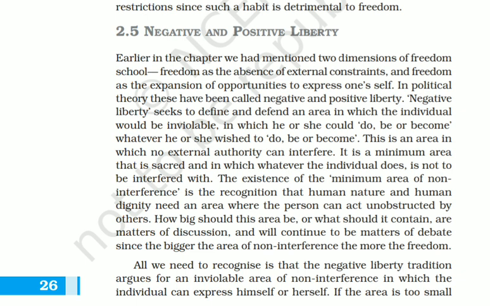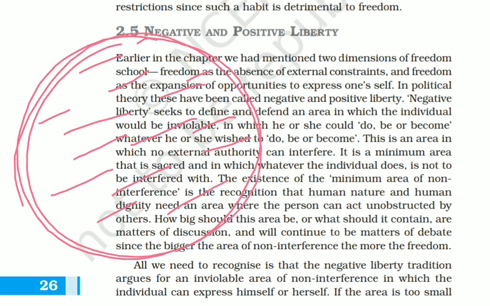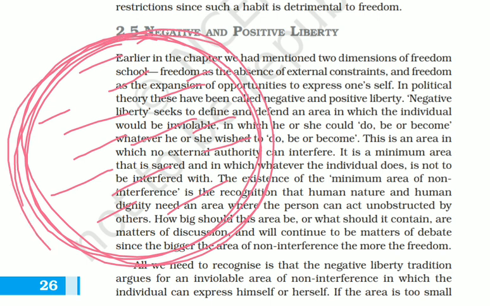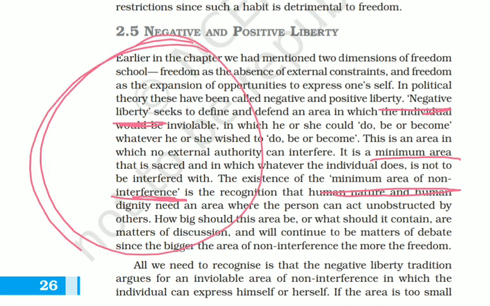Negative liberty means that for an individual, there must be an area where some matters are included where he or she can take their own decision. No other individual, no other external authority should interfere in this area. That means the things concerned in this area can be decided by that particular individual only. That area cannot be crossed by other people. That minimum area of non-interference is recognized as negative liberty.